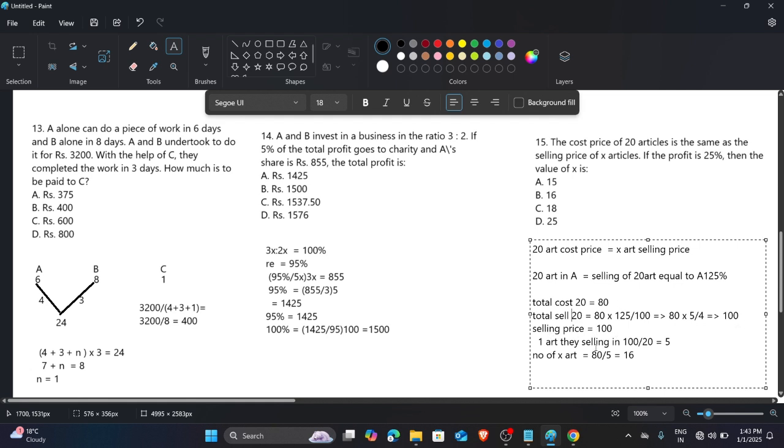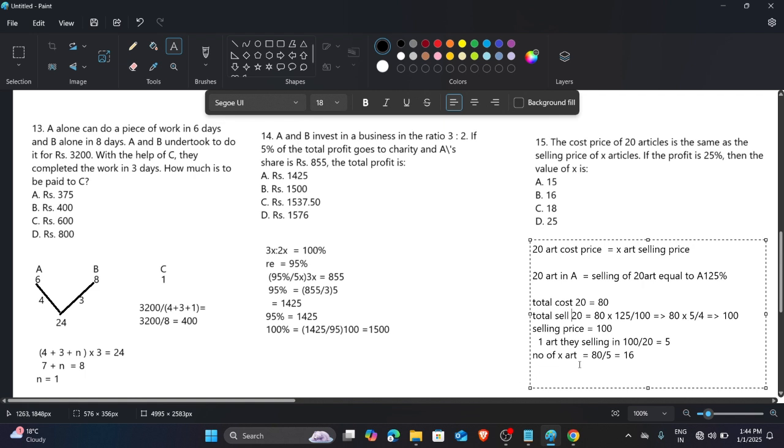Now the selling price is 100 for selling all 20 articles. So the selling price of one article is 100 divided by 20, which is 5.